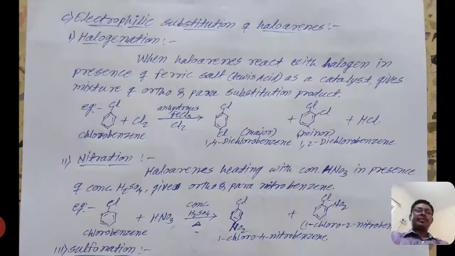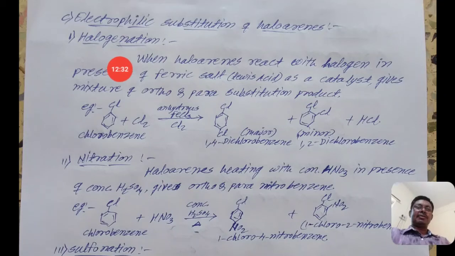The next topic is electrophilic substitution reactions, electrophilic substitution of haloarenes. In that reaction, the first reaction is halogenation, that means addition of halogen.